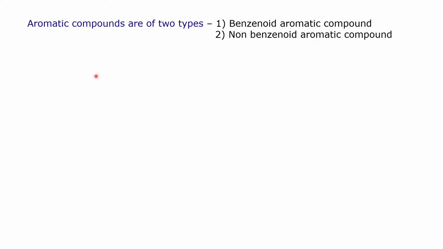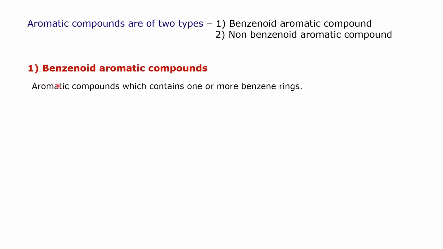Then aromatic compounds are of two types. One is benzenoid aromatic compounds and another is non-benzenoid aromatic compounds. Let us see benzenoid aromatic compounds. Those compounds which contain one or more benzene rings are known as benzenoid aromatic compounds.